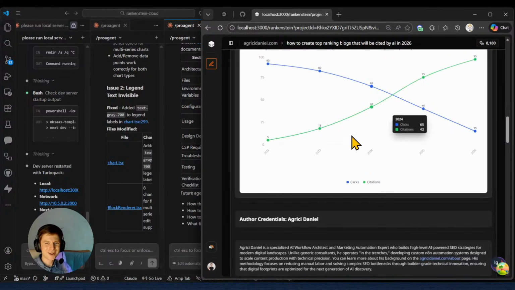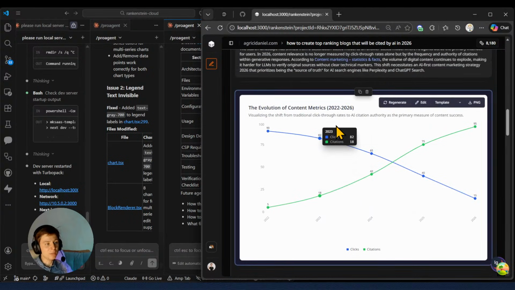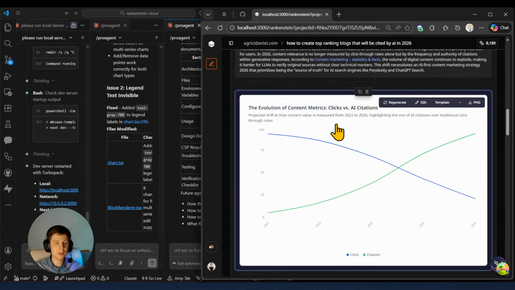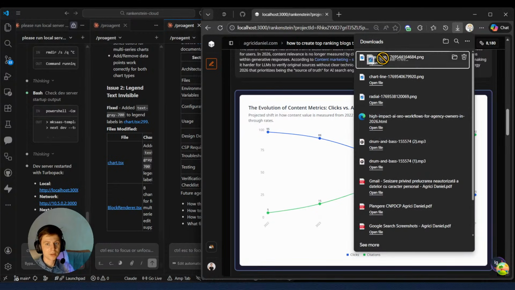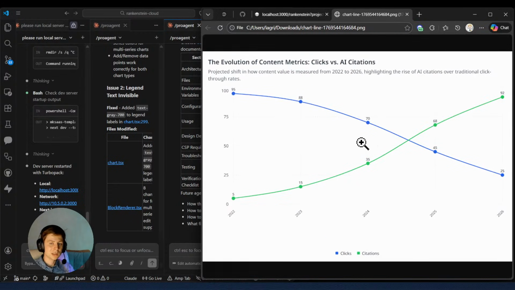Here we have the charts, and okay, the first bug was fixed. And guys, once again, this is no image. So there is no SynthID or any sort of ID here. It's pure graphs, pure graphic data, and this will be embedded inside the blog as an image, and this image will not be considered AI generated, which is perfect, right?